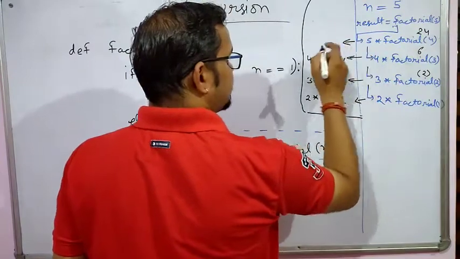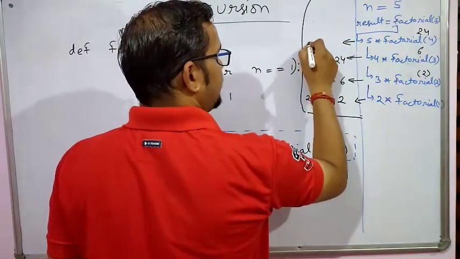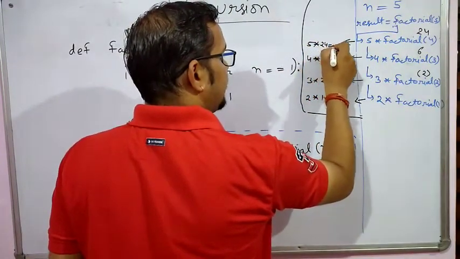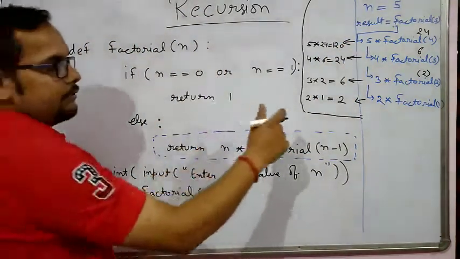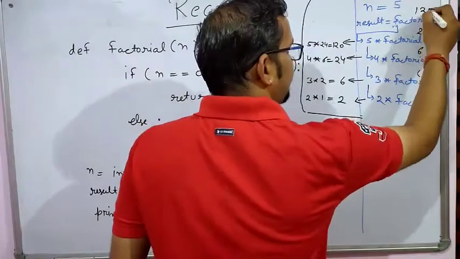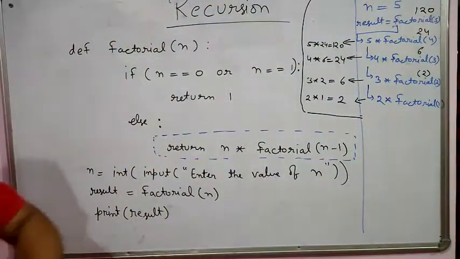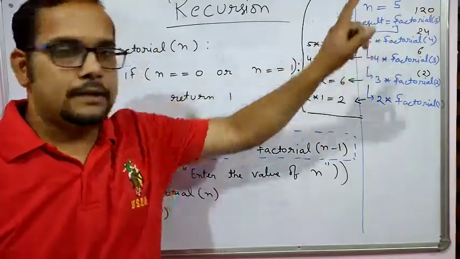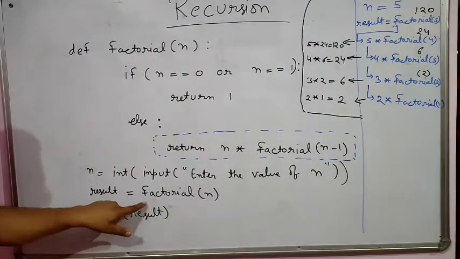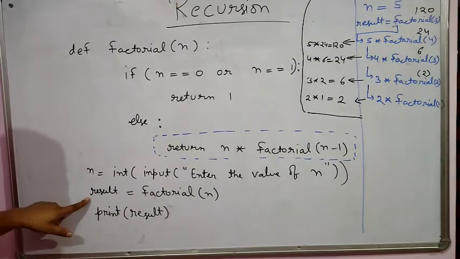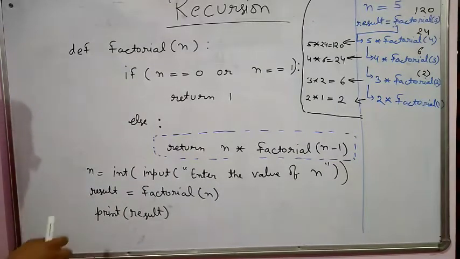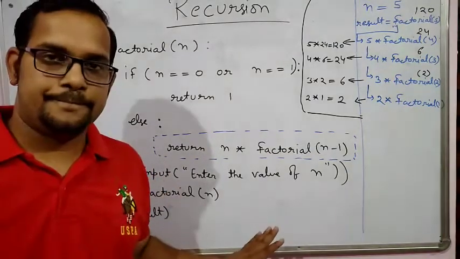Now according to this, 5 into 24. The result is 120. So this is the value of factorial 5. The value of factorial 5 is stored in the variable result. So the value of result is 120, and then 120 is printed with the help of this print statement.